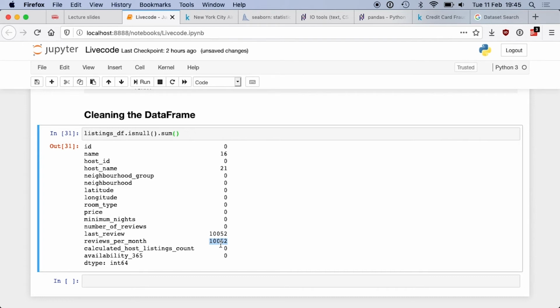20% of the data set is empty. So those columns are missing some data. That's important to know if you want to do some statistical analysis on top of them. Otherwise, we have 0 everywhere, which is good. If you do isnull().sum() and everything is 0, that's great.